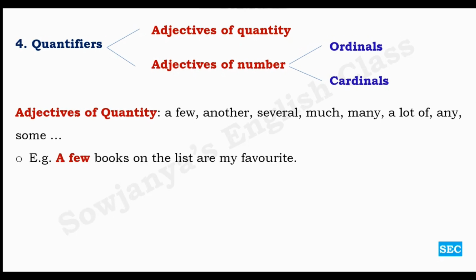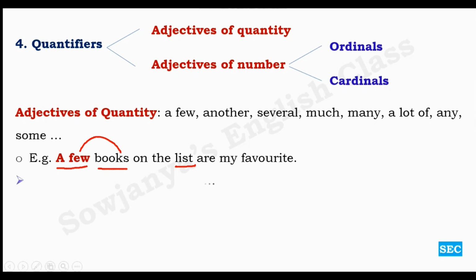Okay, look at the example. A few books on the list are my favorite. So if you look at this example, a few, in the sense some books. There are not many on the list, but there are some books on that particular list which are my favorite. Okay, a few what? Books. A few is the quantifier determining the noun books over here.